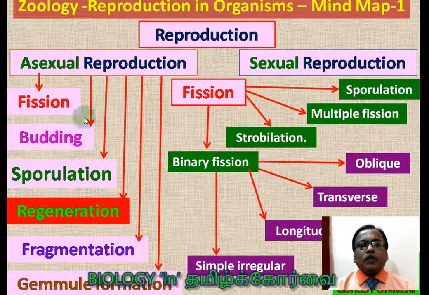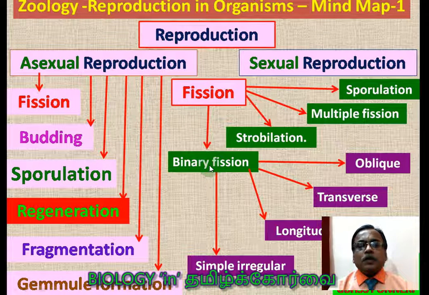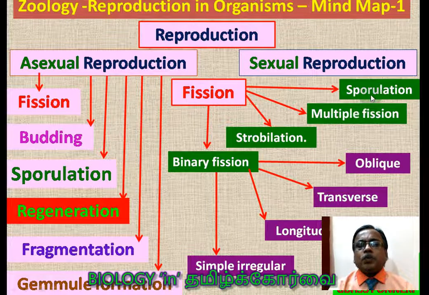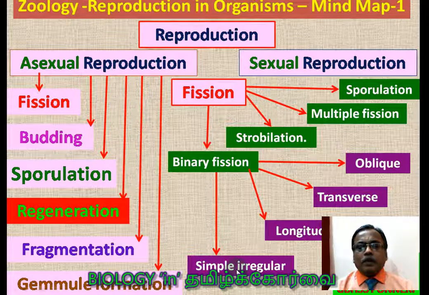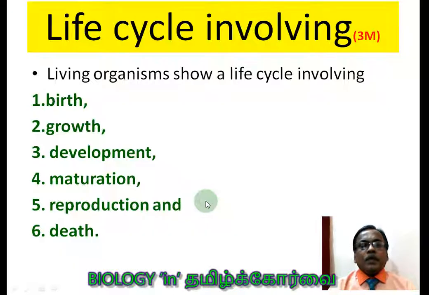In this video we are going to concentrate only on fission. And here you can see the types of fission: binary fission, strobilation, multiple fission, sporulation. Under binary fission itself, there are 4 methods again: simple irregular binary fission, longitudinal binary fission, transverse binary fission, and oblique binary fission. So this flowchart will be very useful for you to remember the various types of reproduction when you are writing the examination.